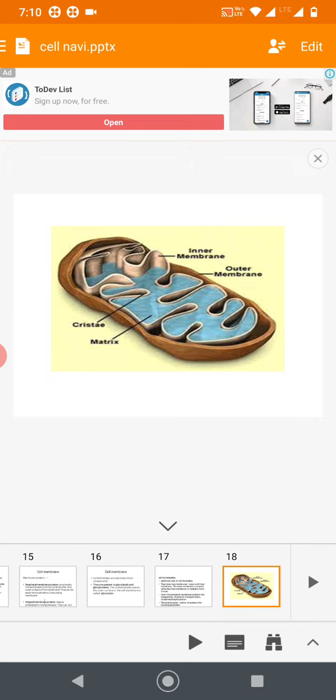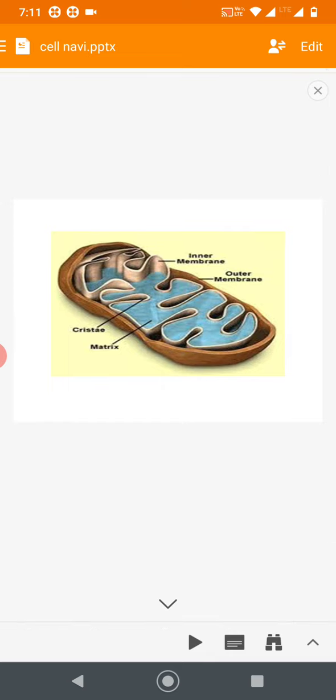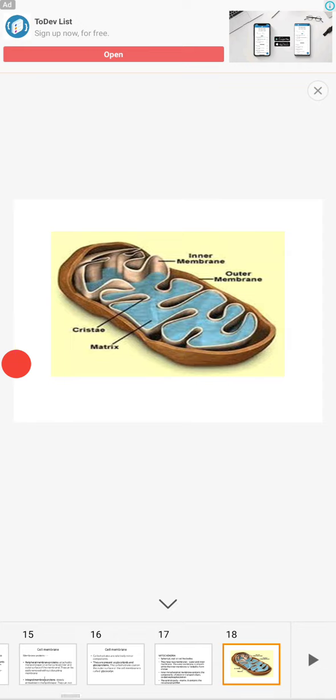That is a separate chapter. In the electron transport chain, cellular respiration and oxidative phosphorylation occur for the synthesis of ATP. What is ATP? Adenosine triphosphate, an energy-rich molecule required for cell function.